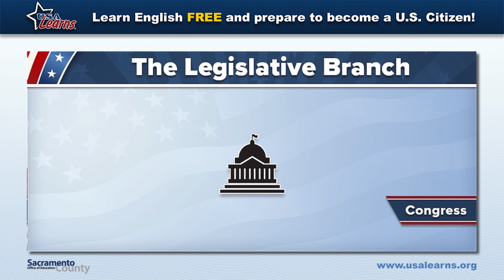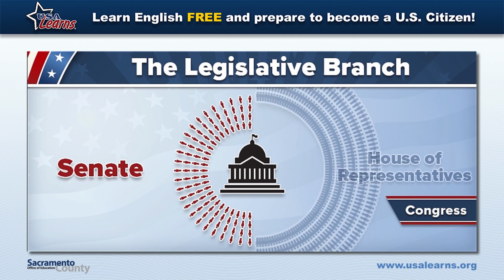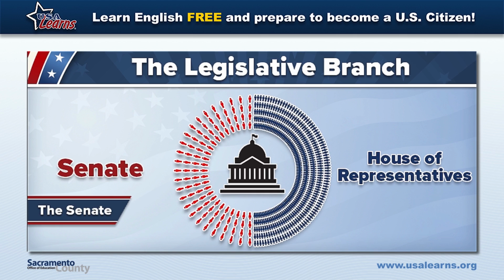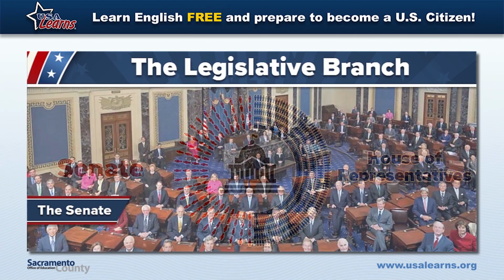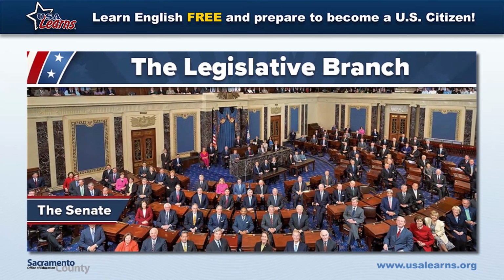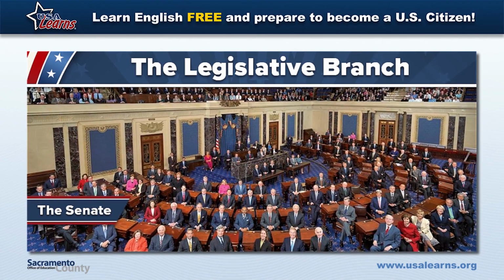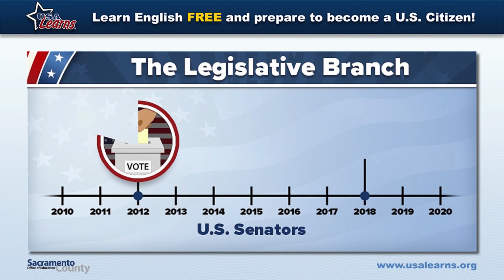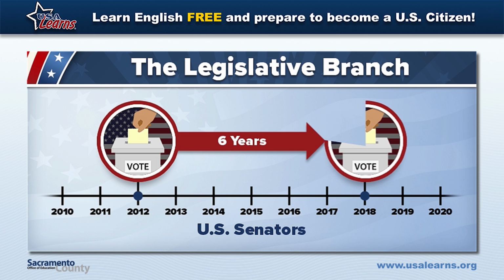Congress has two parts, the Senate and the House of Representatives. There are 100 senators in the Senate. Each of the 50 states has 2 senators. A U.S. senator represents all the people in his or her state. Every 6 years, we vote for our senators. A senator serves for 6 years and then must be re-elected. There is no limit to the number of times a senator can be elected.